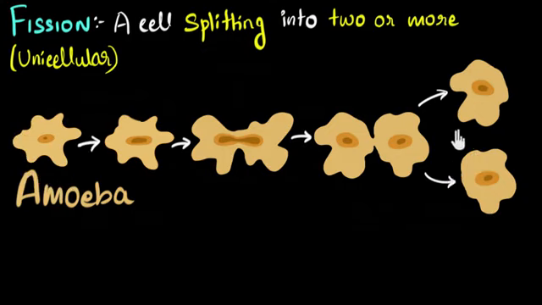And a couple of interesting things to notice is in asexual reproduction, we will find that the offsprings are identical to the parents. We say they are clones of the parents in all kinds of asexual reproduction, not just fission. And why is that? Well, that's because if we just have one parent, only its DNA gets copied. And so the DNA over here is exactly same as the DNA over here, unless there is some kind of mutation. But in sexual reproduction, there is a DNA mixing that happens, and that's why the offsprings will not be identical to their parents. Like in humans, you are not exactly identical to your mother or father because you have a mix of their DNA.